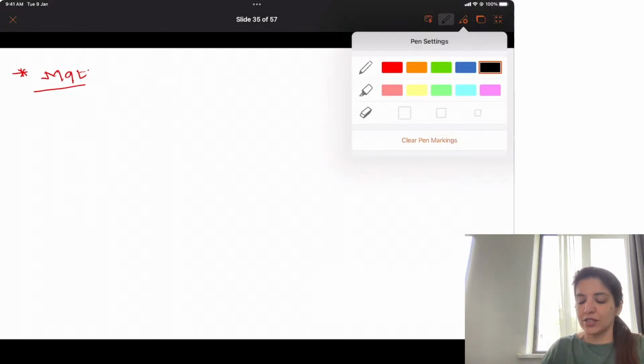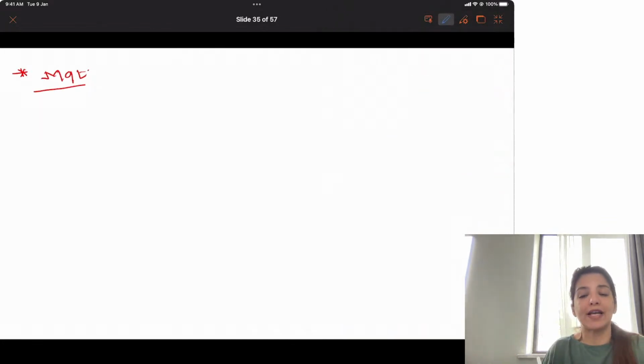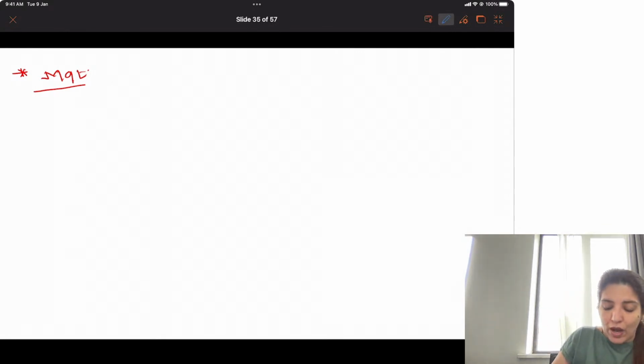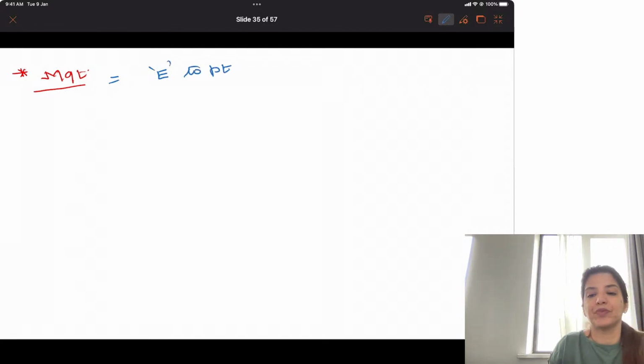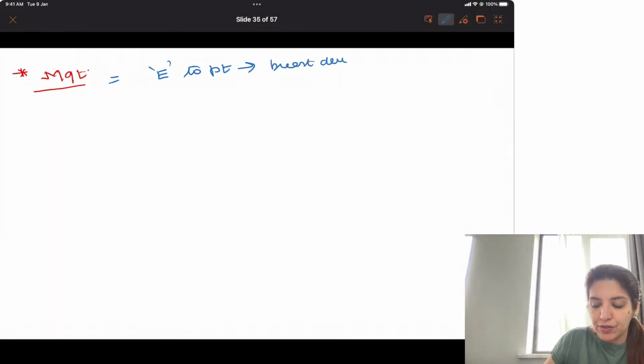Now, if I ask you what is the management of Turner's syndrome, as I told you in gynae, whatever is deficient, we give. So over here, what was the problem? The problem was in the ovary and estrogen was deficient. So I am going to give estrogen to the patient, right? Why am I giving estrogen to the patient? So that breast development happens.